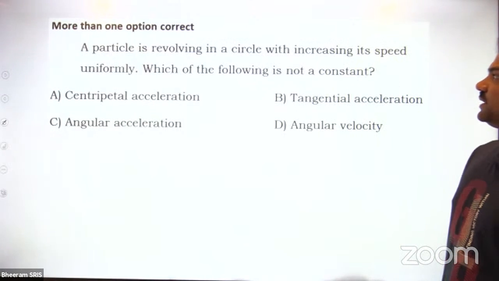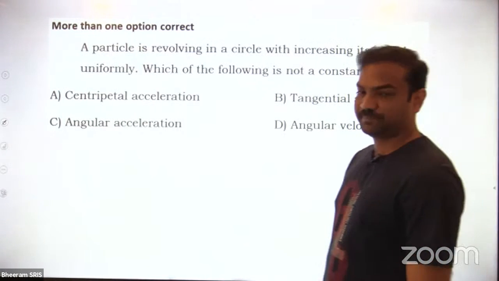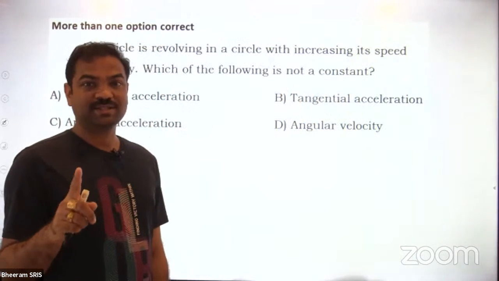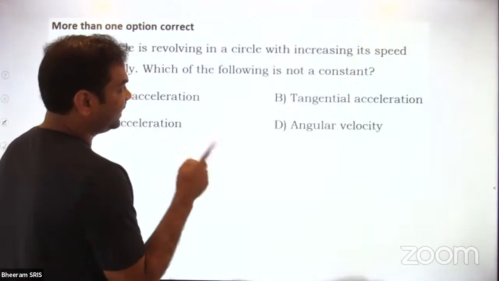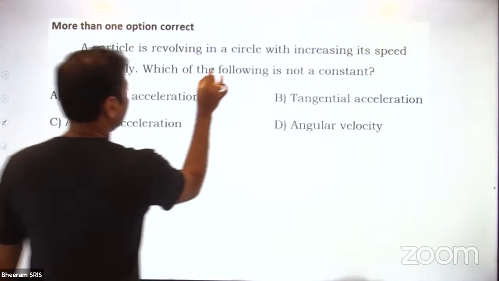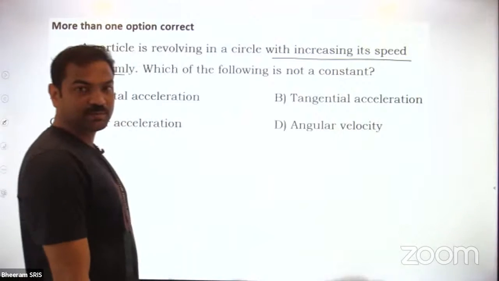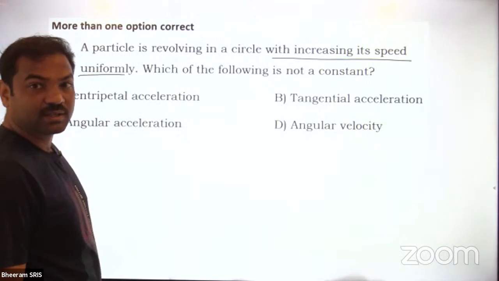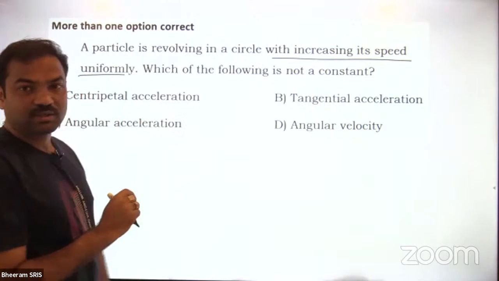A particle is revolving in a circle with increasing speed uniformly. See, I have given one question that is increasing speed. But here, increasing speed uniformly. Okay, so I tell you that thing. Which of the following is not a constant quantity? So out of all this, what is the not constant quantity?